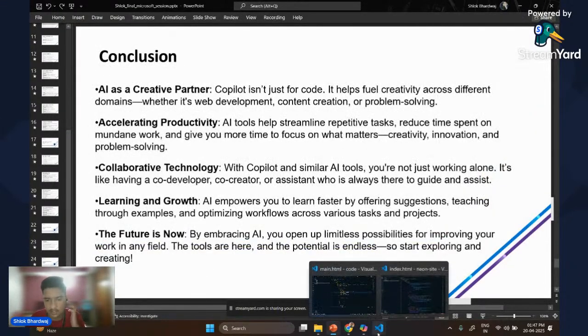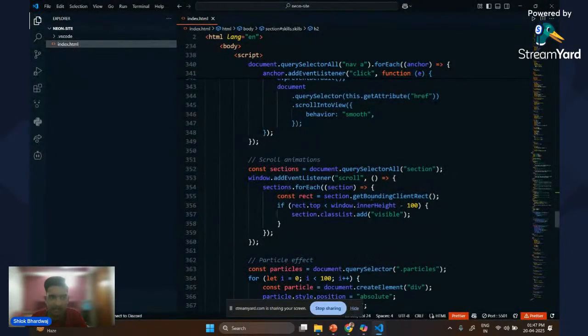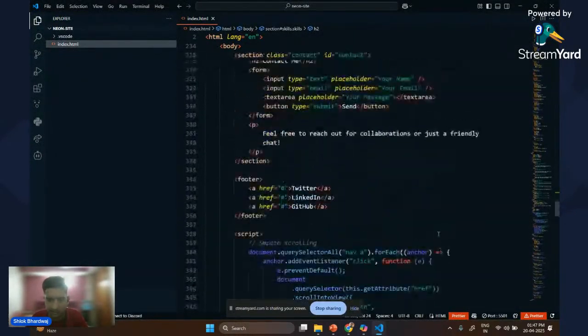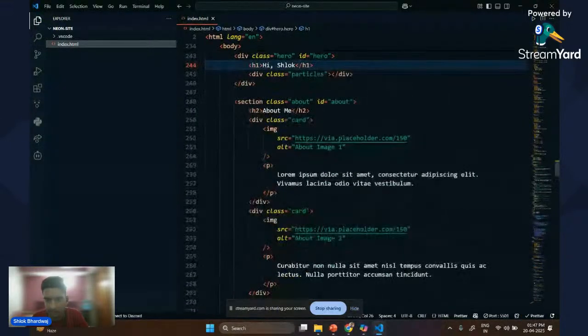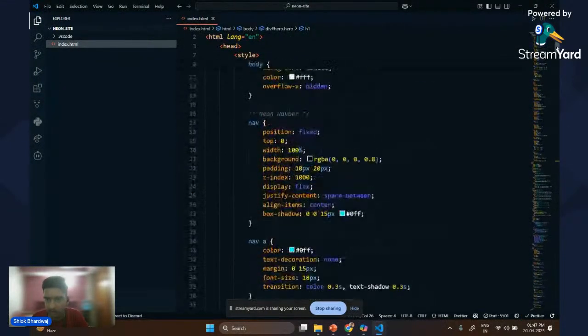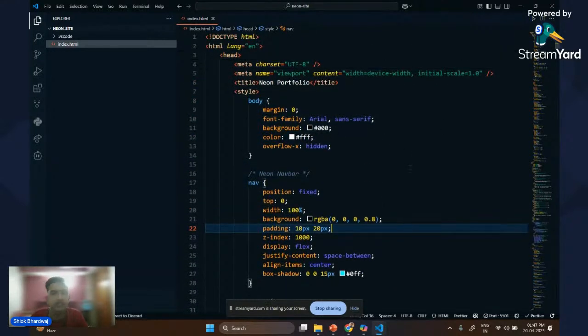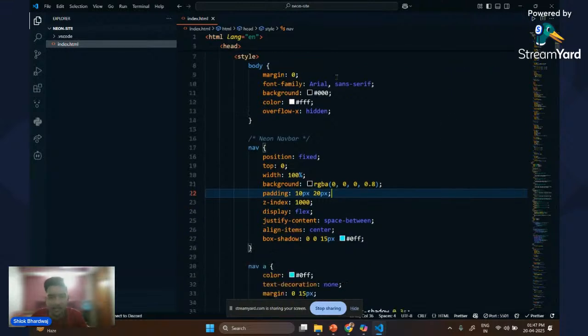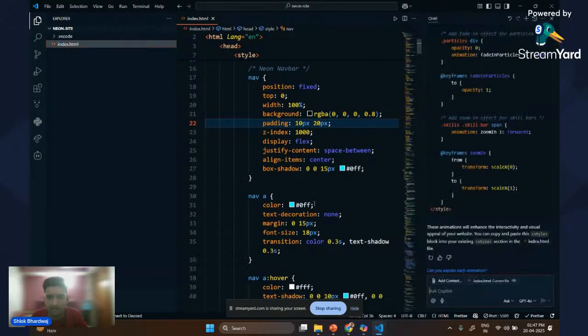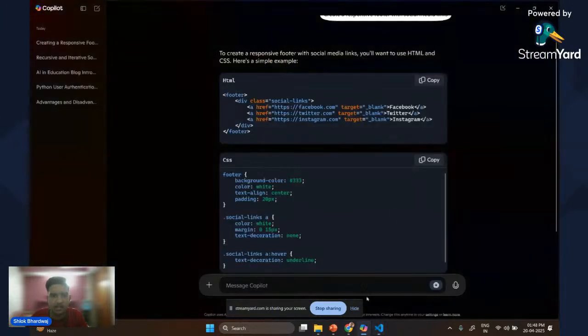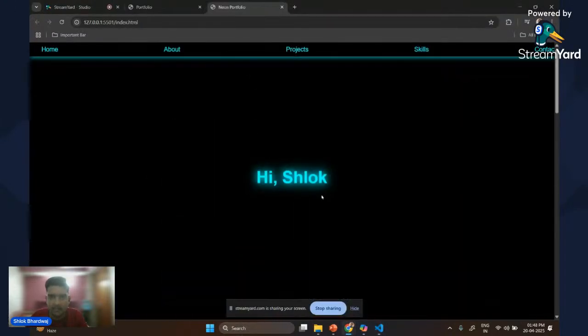Before ending the presentation, let's look at our code base again, which we have used to create the site. And yeah, I have corrected the code. Okay, and that's what I wanted to discuss at the end. Once you have created the boilerplate code, you can directly make changes into the code using AI again by opening a chat, referring to the line in which you want to make the change. Because it is directly accessing your code, you can just give it the line or the element in which you want to make the change, and you can create a site like this within seconds.